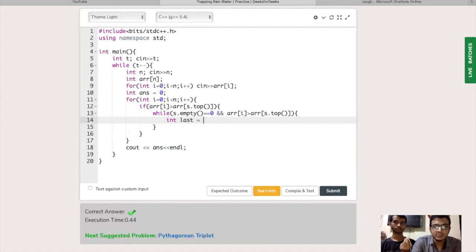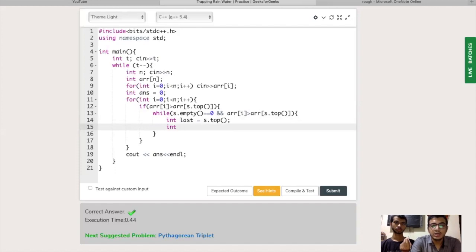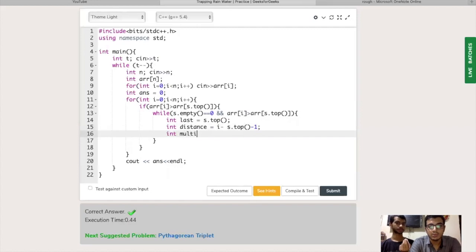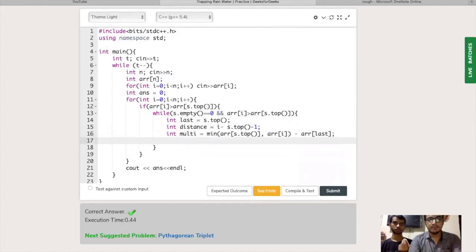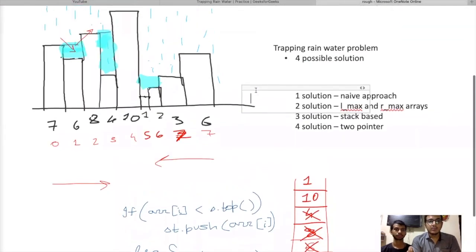You can name it anything. I'll tell you why we are making these variables, so bear with me for a few minutes. And we'll do answer plus equals. Now I'll explain why I have made these variables and what their use is. I have made a variable distance and a variable multi. To understand the use of these variables, let's take some use cases and examples.